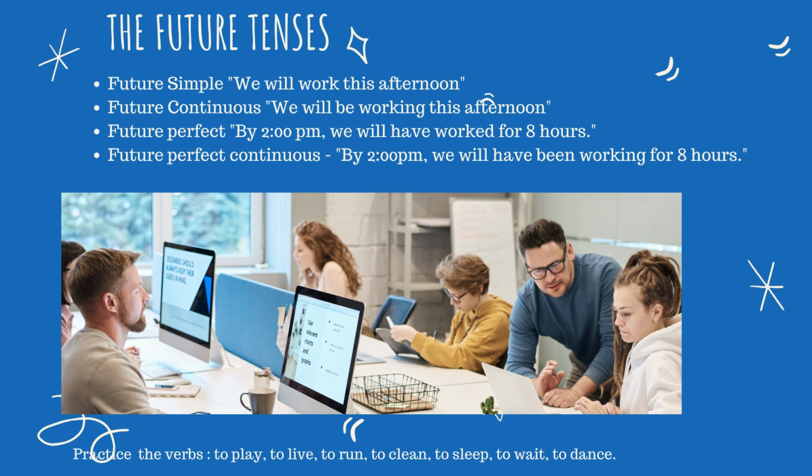Future perfect: by 2 p.m., we will have worked for 8 hours. It hasn't happened yet, but by 2 p.m., we will have worked for 8 hours. Future perfect continuous: by 2 p.m., we will have been working for 8 hours and we could be continuing to work as well.